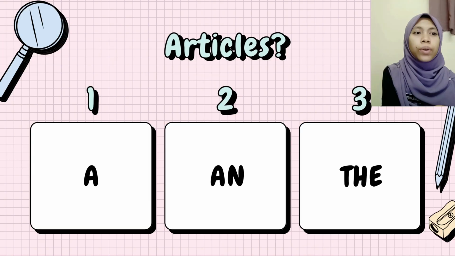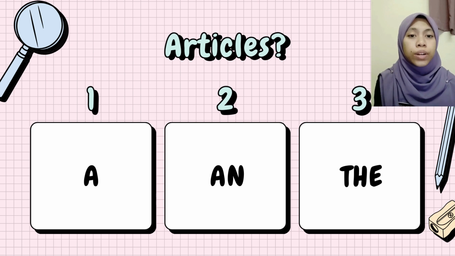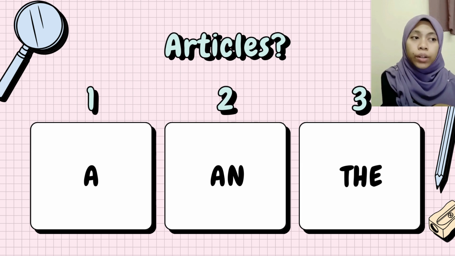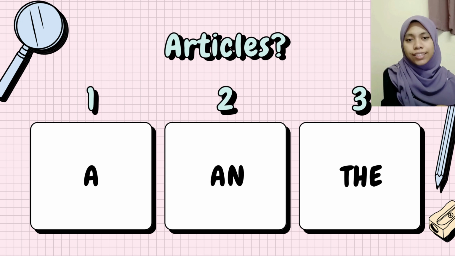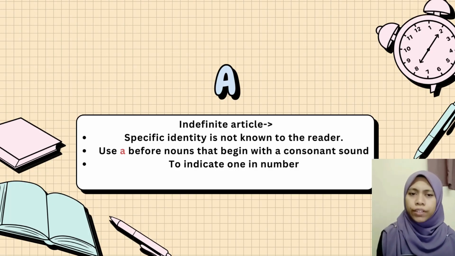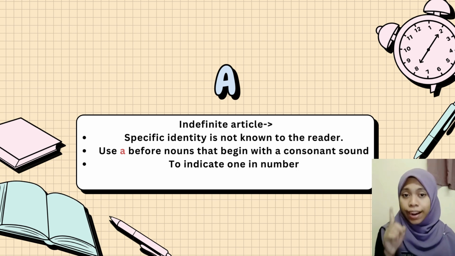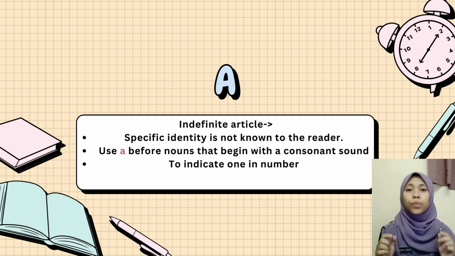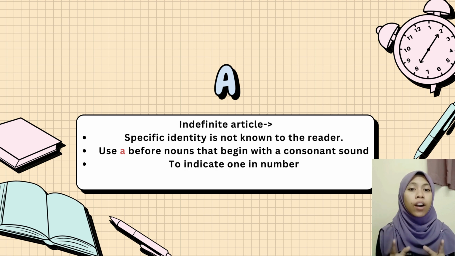Okay. Since there are three words in articles, a, an and the, today we are going to learn deeper about these three articles. So indefinite article, basically it refers to a specific identity that is not known to the reader. Okay, so we use the word a before nouns that begin with a consonant sound.